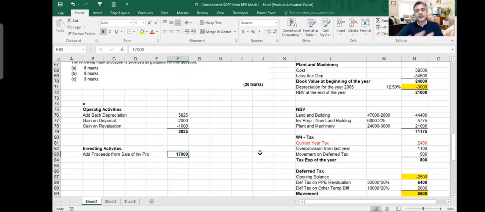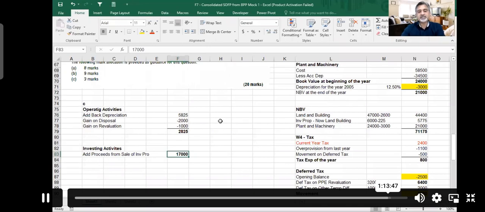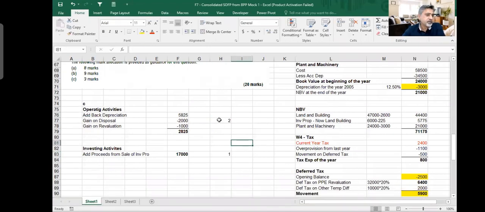That's all. This is only for your part C. That's for 3 marks. Maybe 2 marks they will give here, maybe 1 mark they will give here. Clear? Yes, sir. Clear.